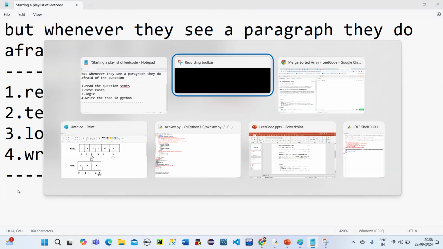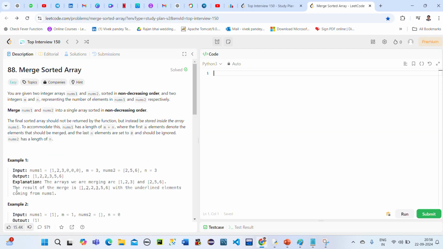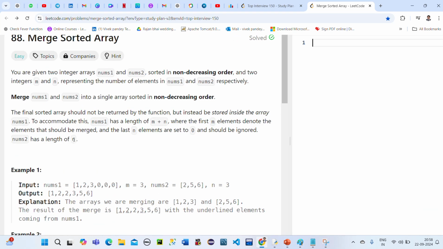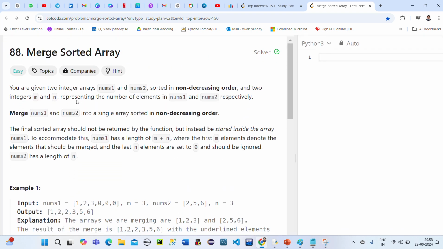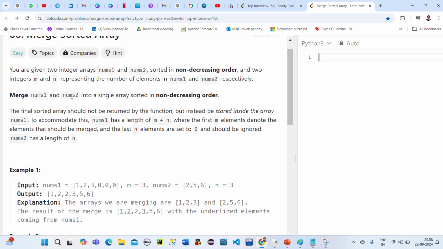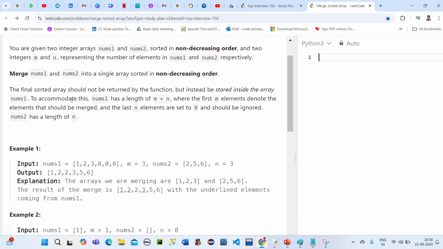I'm taking you to the website, LeetCode. See here, it is already showing as solved. Yes, I have solved it. Now let's try to understand the question. The name is 88, Merge Sorted Array. I will read out this question for you.